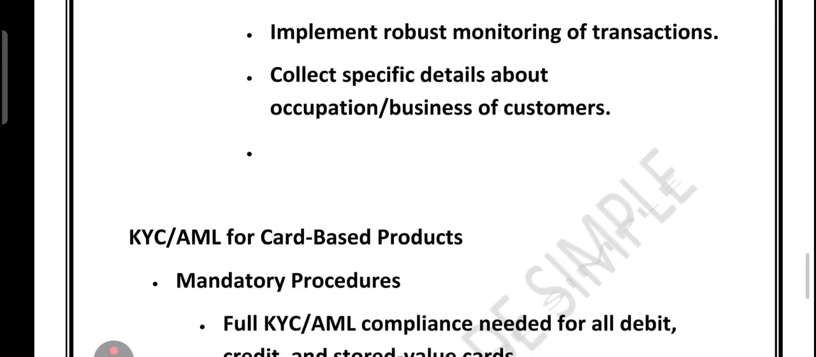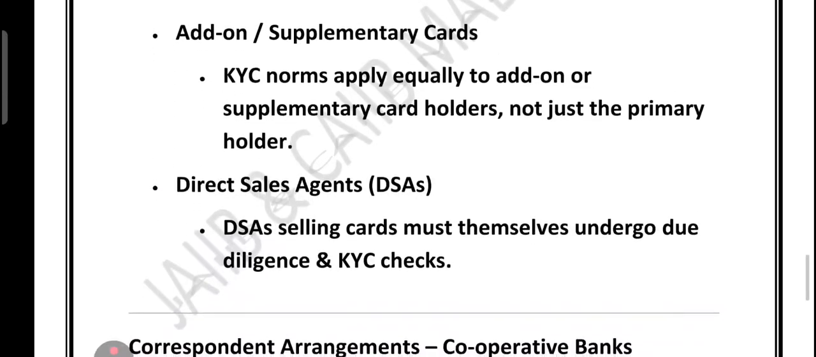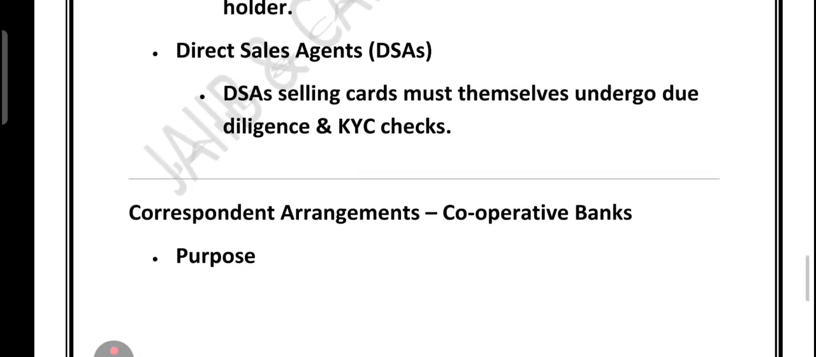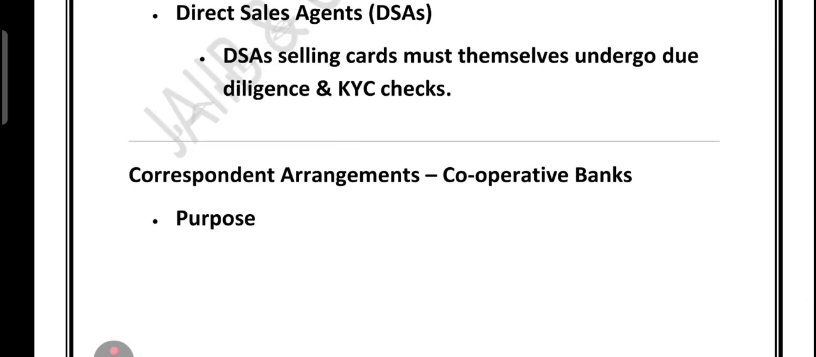Now let's talk about the direct selling agent. What is DSA? The DSA selling cards must undergo due diligence and KYC check. Cooperative bank, I told you, right? What about the cooperative bank? They are set up to operate as a bank, and a society opens an account.